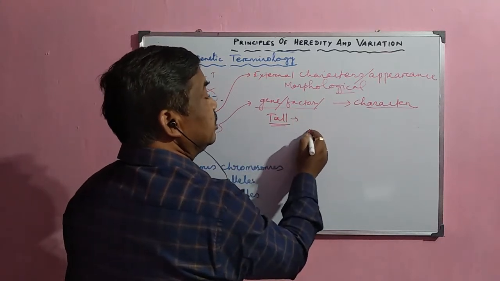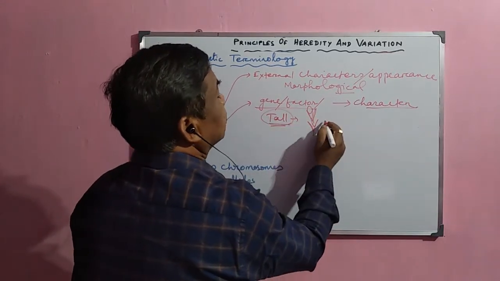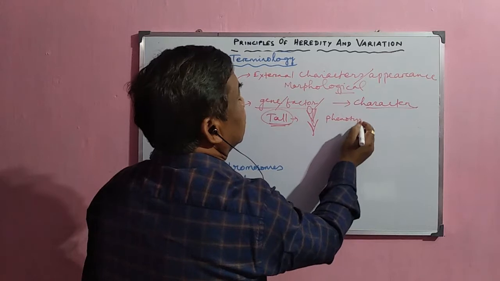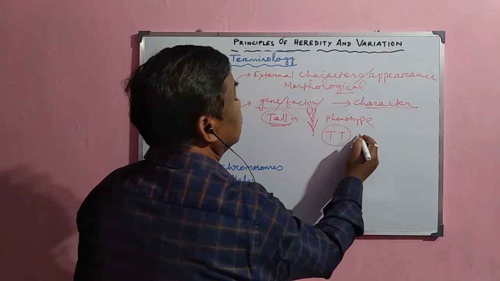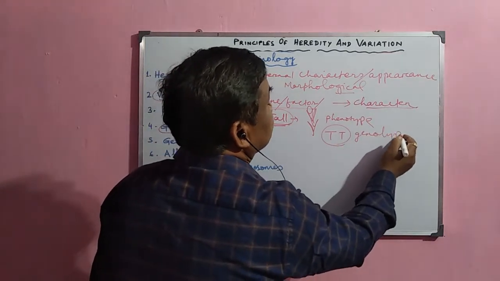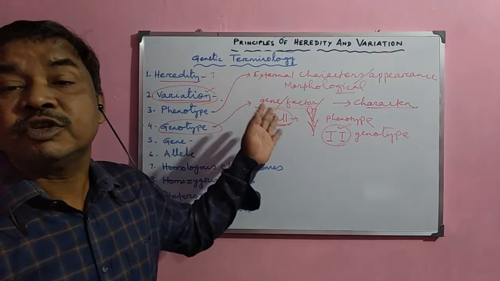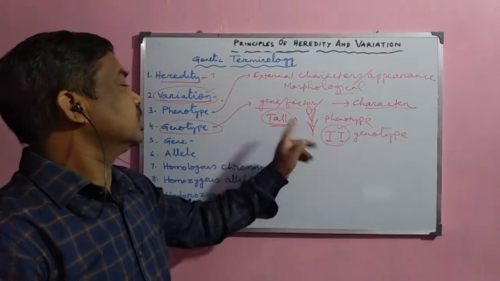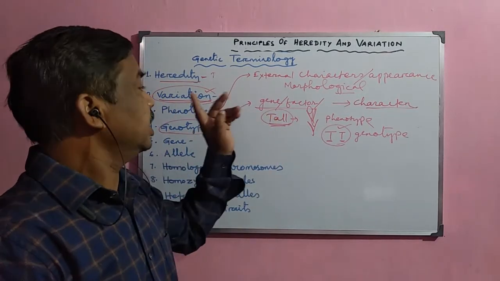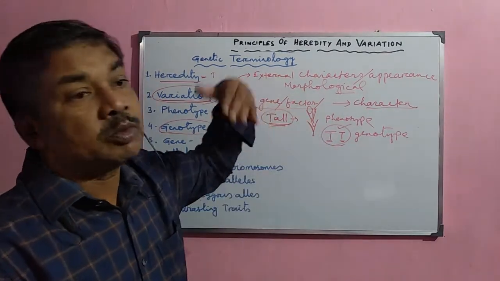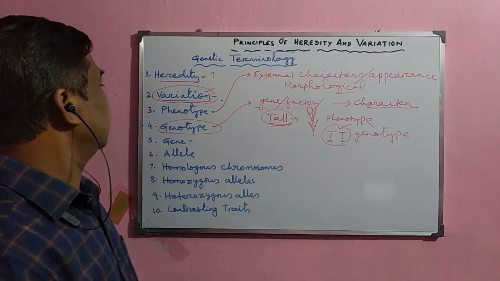Now, in case of Mendel's experiment, we shall study the genotype for the tall plant. It is the appearance when the plant is tall like this. Then this is the phenotype. This tallness character is the phenotype of that particular plant. But the genotype, we denote it as capital T, capital T. It is the genotype of this plant. That means these two alleles present together form a gene, and this gene is responsible for the expression of the character. So capital T is the genotype of this particular character, and the tallness which appears from the outside is the phenotype of that particular plant.